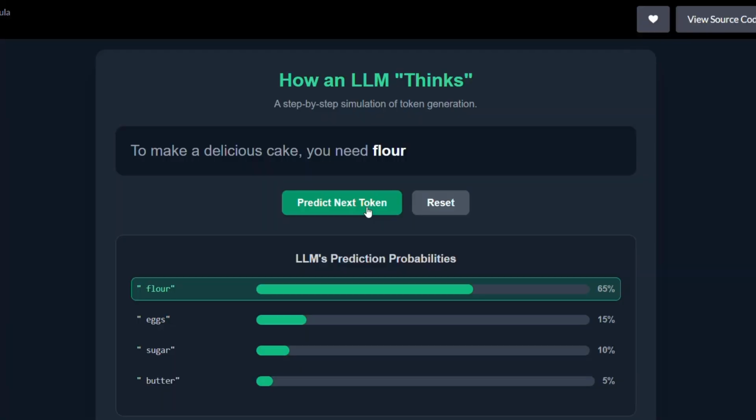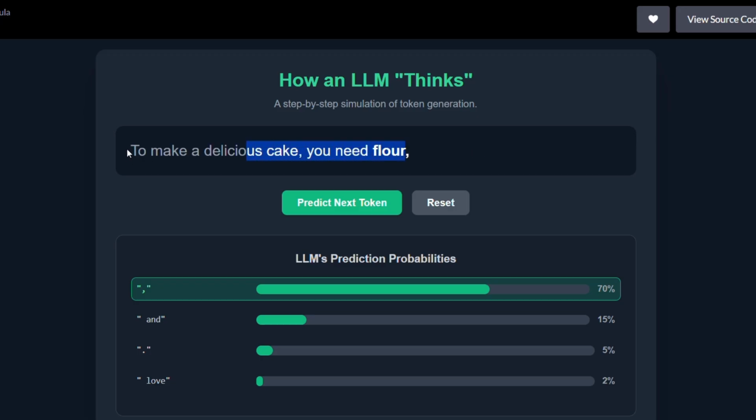Let's say it might try to predict one more ingredient, but before that it needs to add some punctuation, because punctuation is really important in language. So the example probabilities for the next set of tokens could be something like this: the comma with 70% probability, "and" with 15%, and the full stop with 5%.